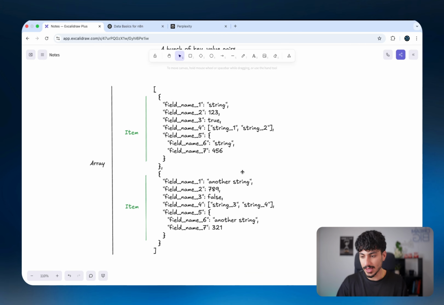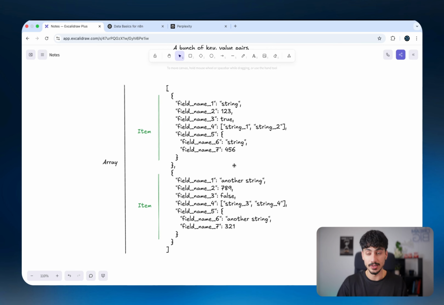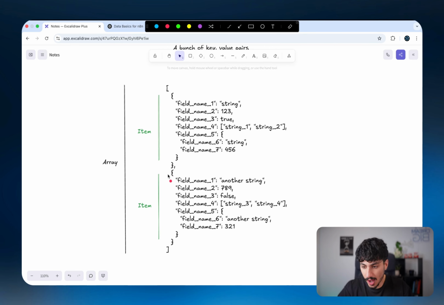Now, taking a look at this example of JSON code, you can see that this entire piece of JSON is an array. And the way you know that is that it starts with a square bracket and it ends with a square bracket. And so this entire thing is just one singular array.